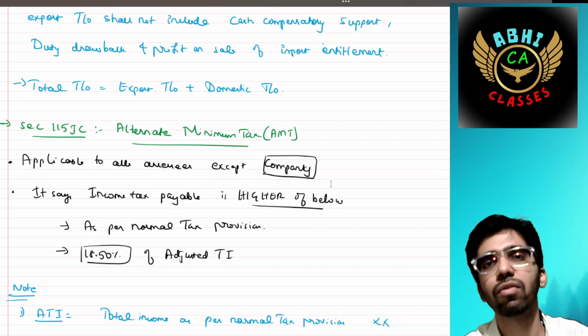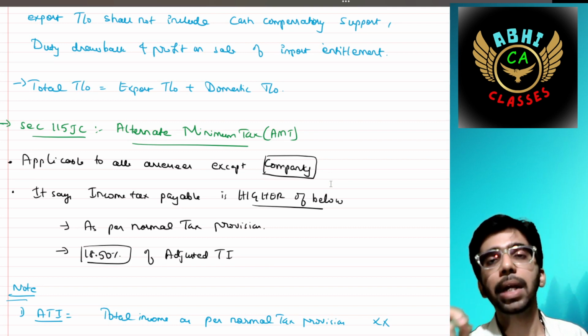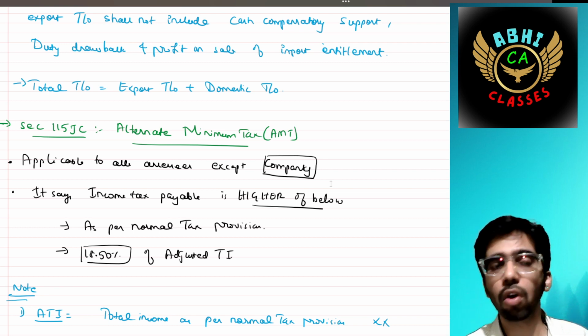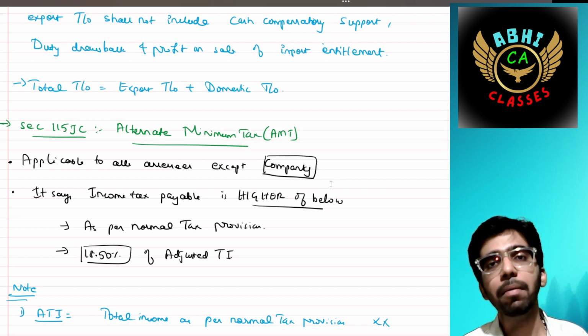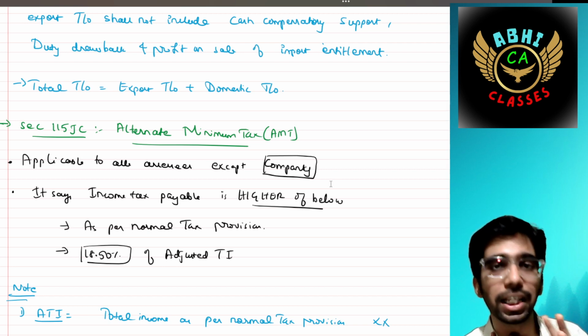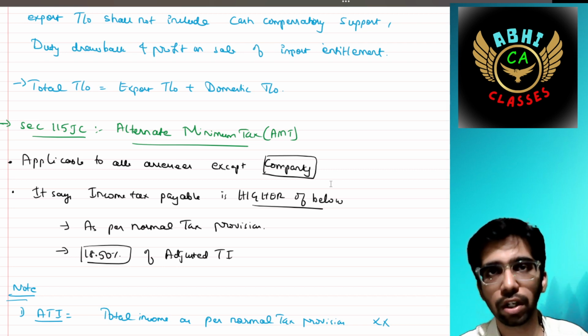The last section of this chapter is section 115JC, that is alternate minimum tax, AMT for short. It is applicable for all the SSCs except the company, because for a company the minimum alternate tax, that is MAT, will be applicable. So except a company, for all the rest of the SSCs, this section is applicable.